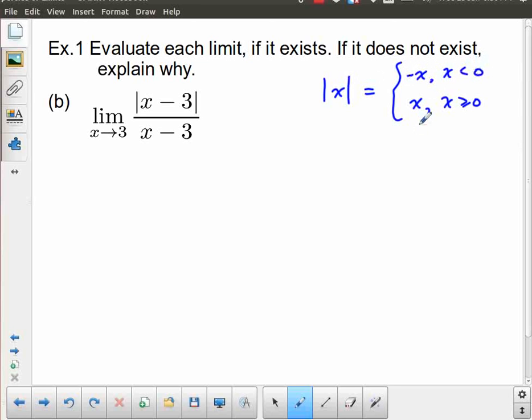And if we think about that, what is the absolute value of negative 3? Well, in this case, it's a negative number. So that's the same as the negative of negative 3, because this is a negative number, which of course is positive 3. So that's why we write this as negative x.